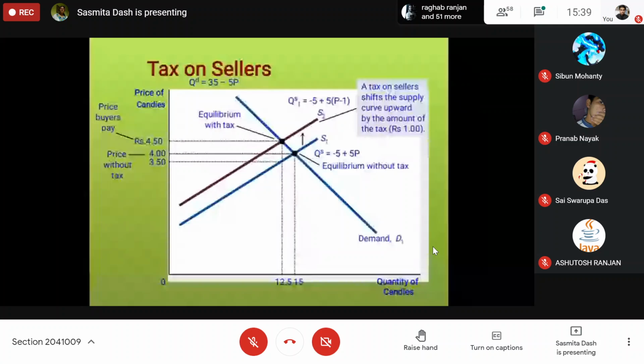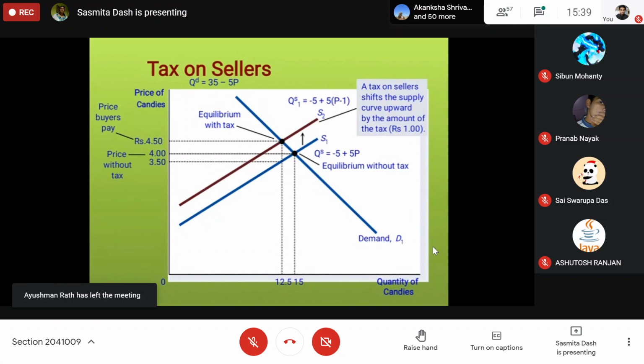Immediately the tax will be paid by the seller, so he will pay it from his original price. That is why it is P minus T. He will receive a price which is less by the tax amount. So the new price is nothing but P minus T. T is equal to 1 here. The government is imposing a 1 rupee tax on orange candies. So what will happen? That 1 rupee, you will put into the equation.